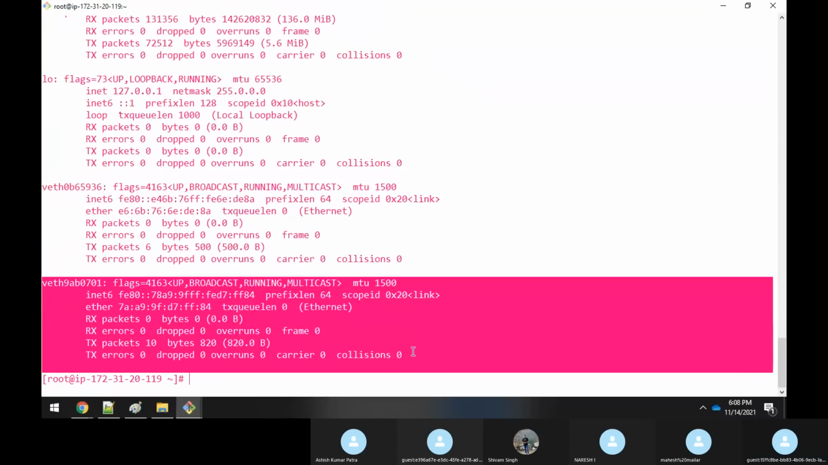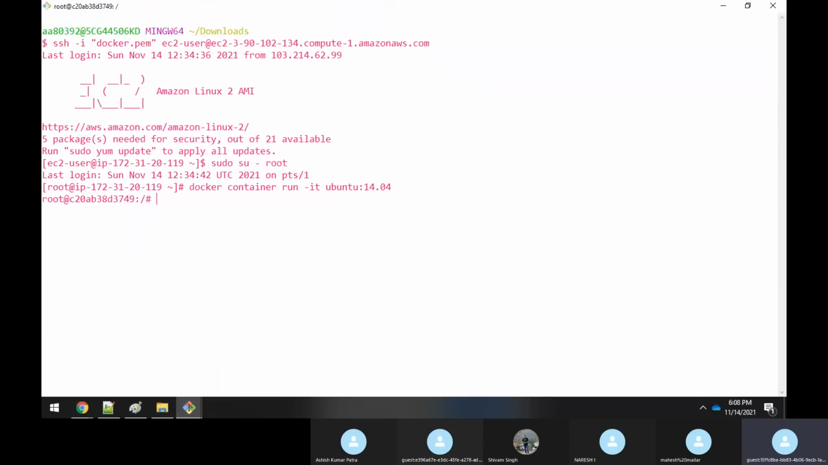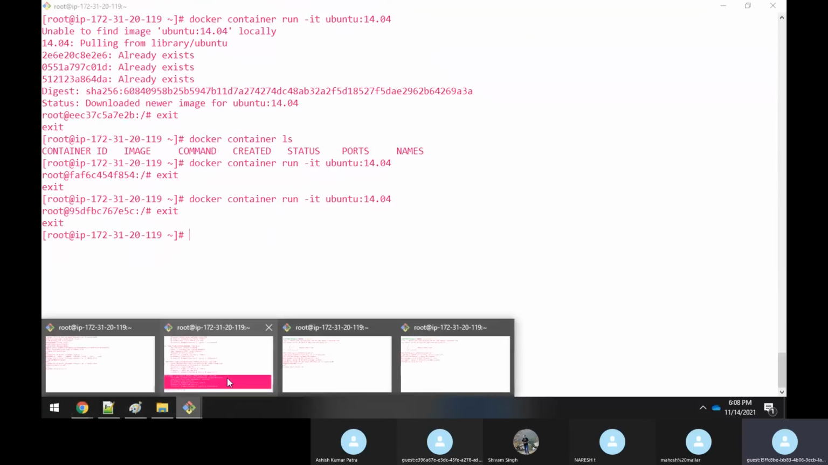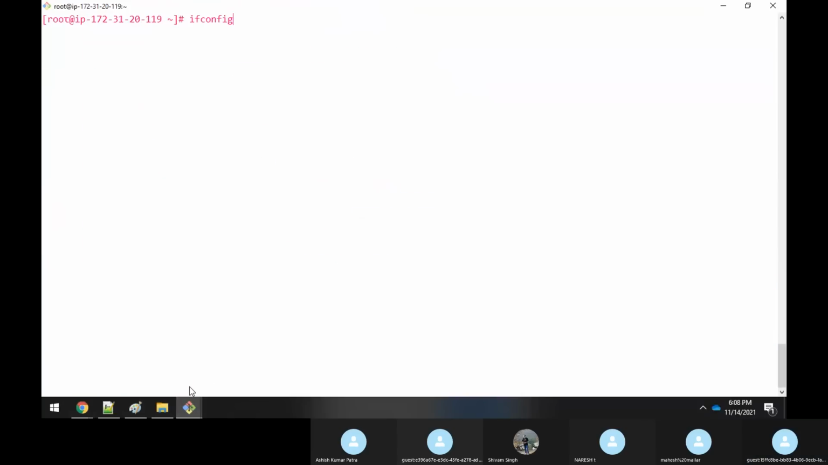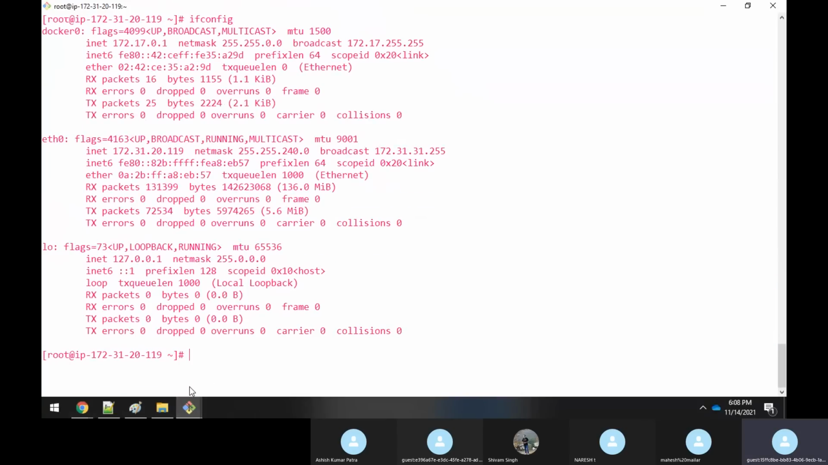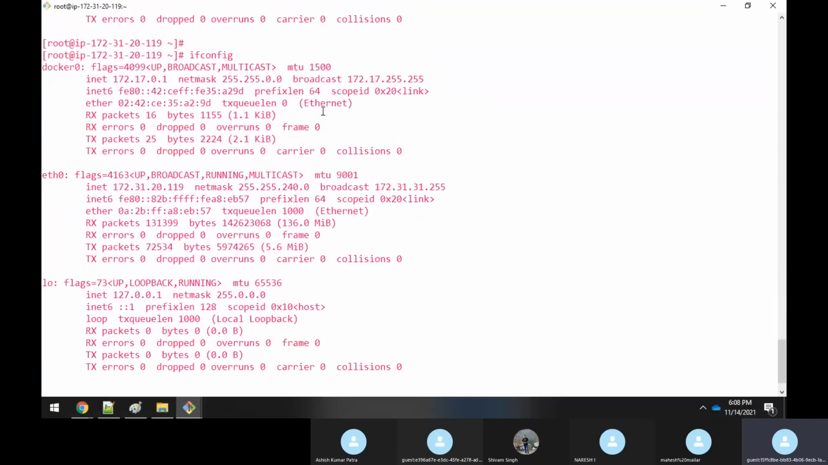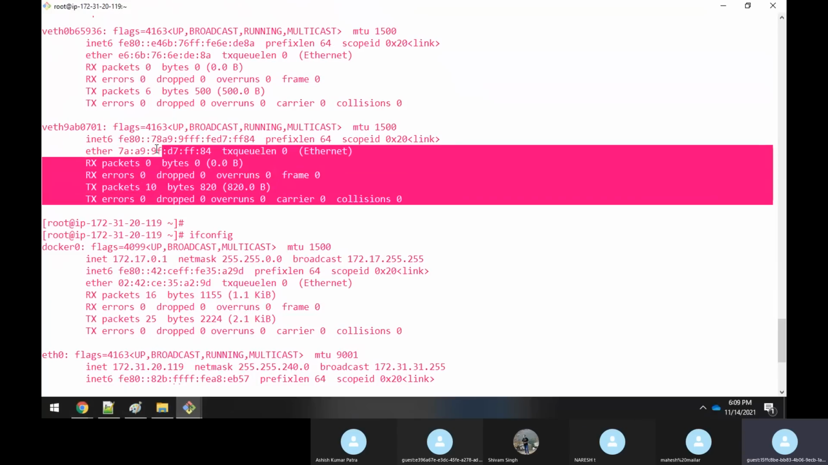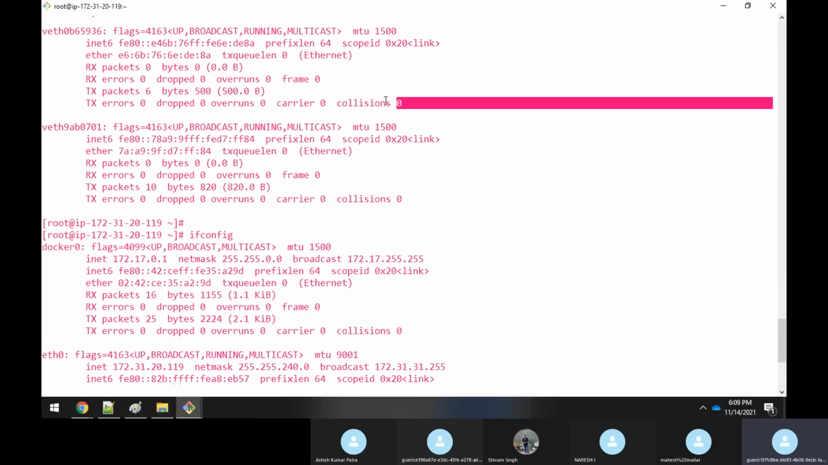As soon as you exit from these containers, you could see that both the interfaces are gone now. This is just to practically show how the virtual network interface is created. You have observed that it always starts with the name veth, virtual Ethernet. That's what you have to understand. It means this is a virtual network interface that always gets created.